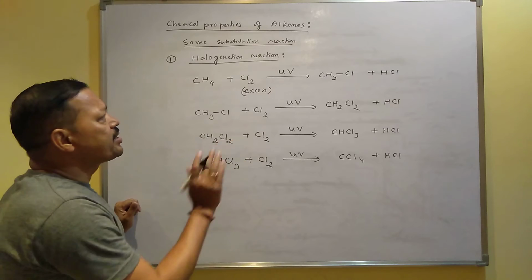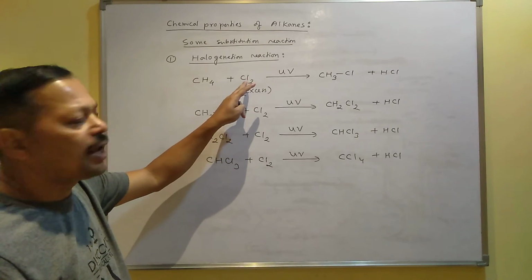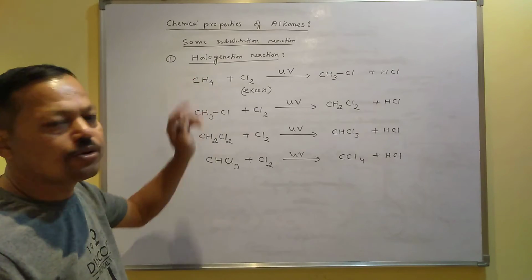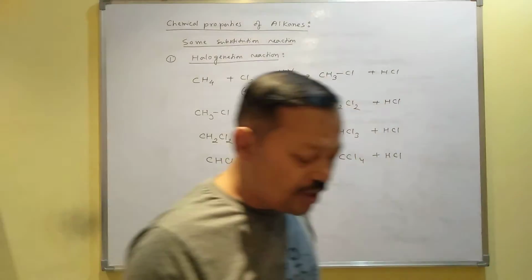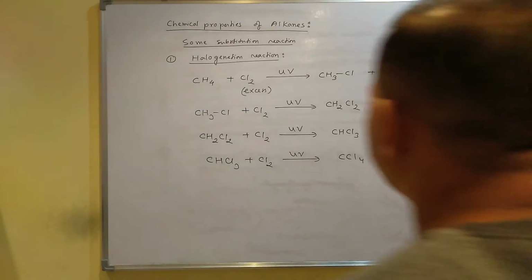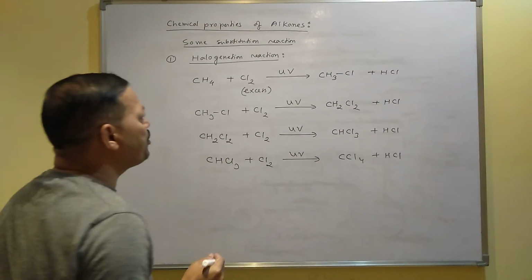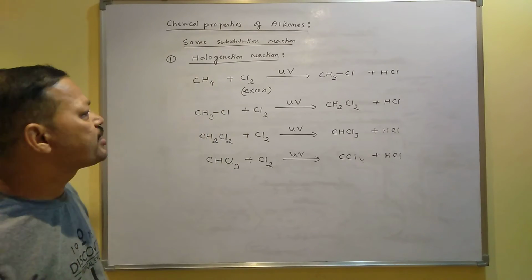So this reaction is called halogenation reaction because you can add halogen with your alkane. But the reaction is always carried out in presence of light, and that's why this is called photochemical chlorination. Photochemical means in presence of light you carried out the reaction and you added chlorine, and that's why it is called photochemical chlorination of methane.